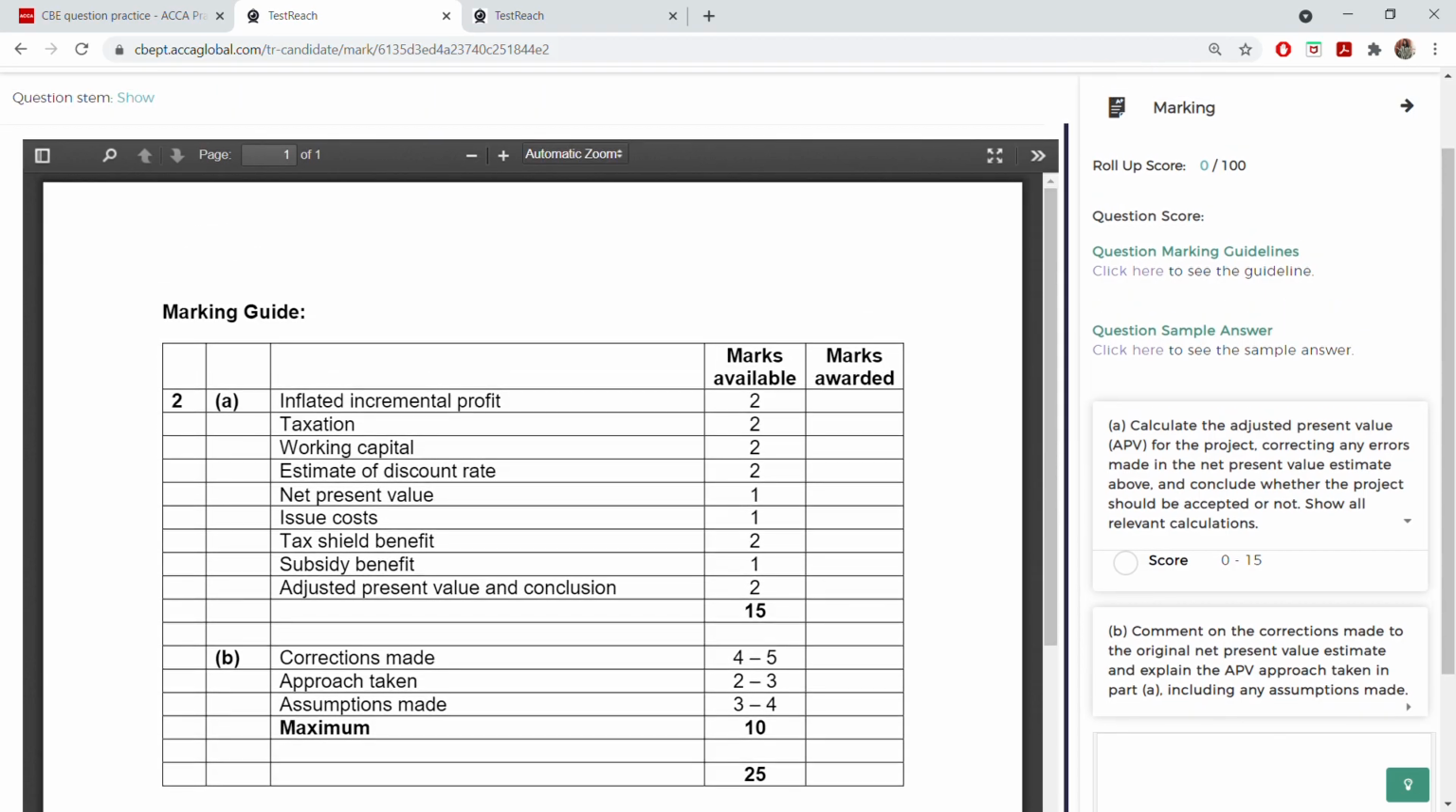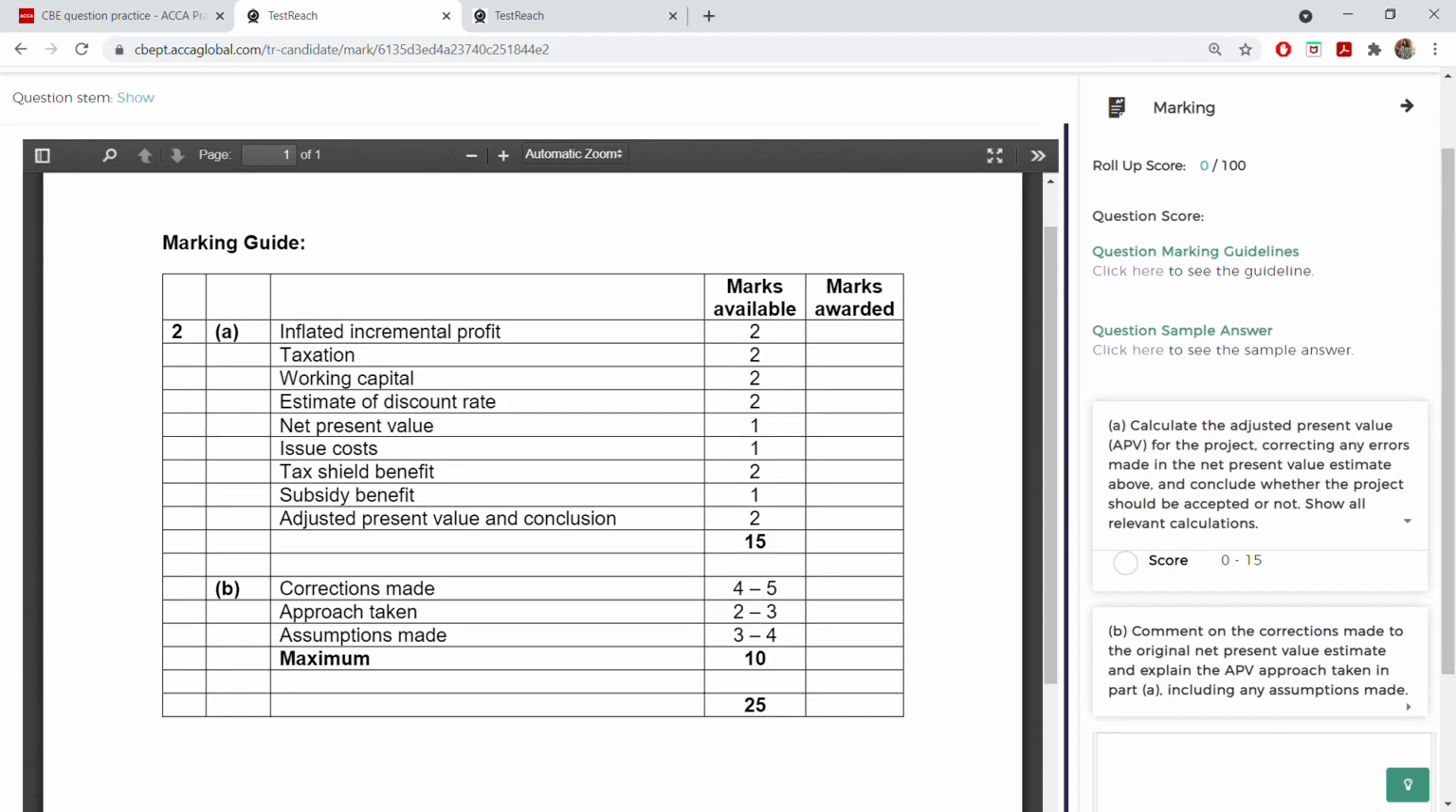So this is how you need to attempt it when an adjusted present value, net present value question comes. 2 marks for that profit, that means sales minus cost, that means you have to inflate sales and cost. 2 marks for taxation, because you have to work out taxation. Why? Tax allowable depreciation you have to deduct from the profit. Working capital, again 2 marks. Why? First on sales and then on the requirement and release. The 20% you have to take.